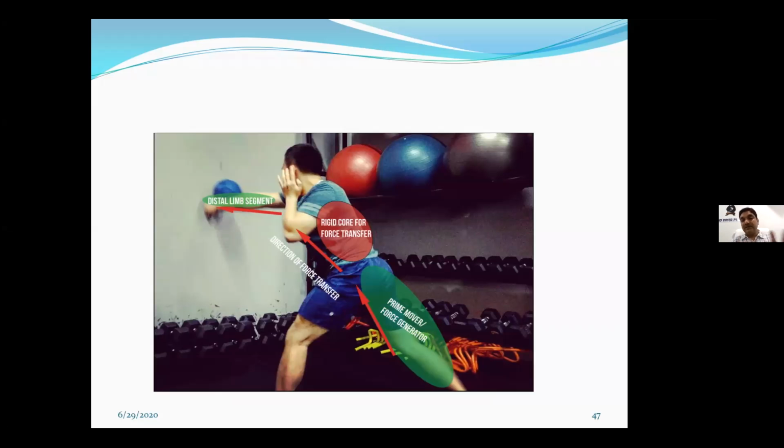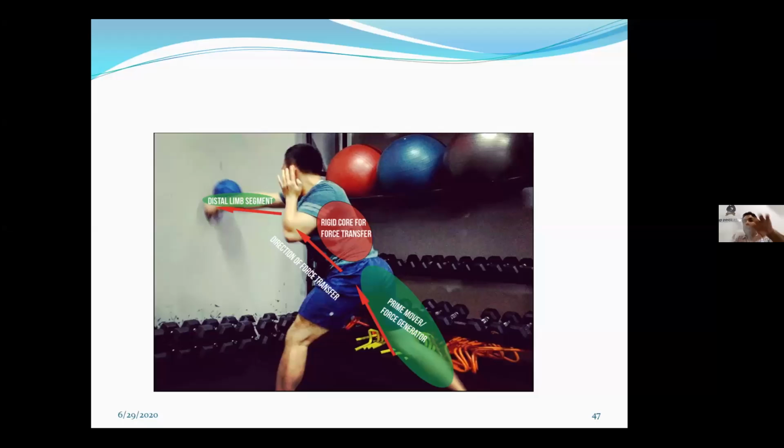Now, if you see a person who is doing this punching activity, the prime movers are the lower limb muscles, which are generating the force, and the direction of force is towards the upper limb, right side, which has been transferred through the rigid core. Now, let me give you one example. See this hanky, it is not having any core.